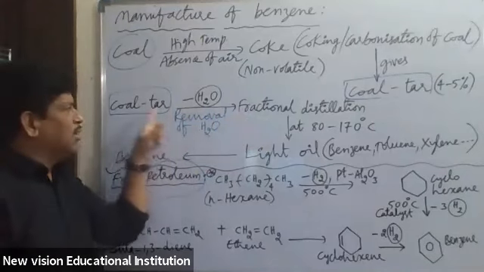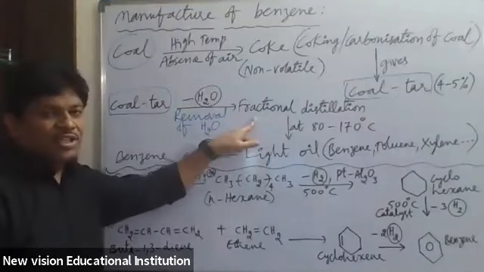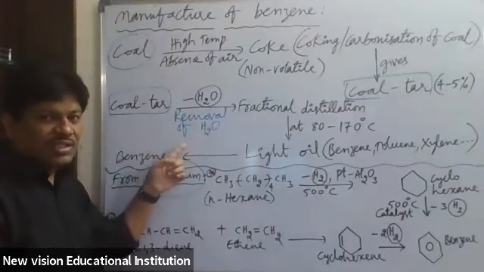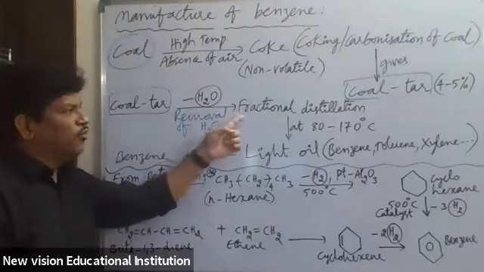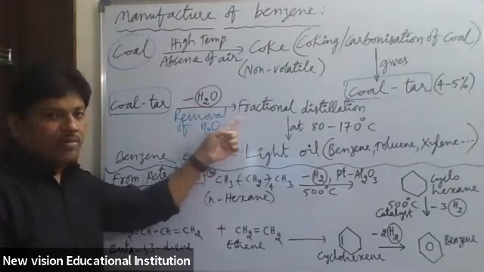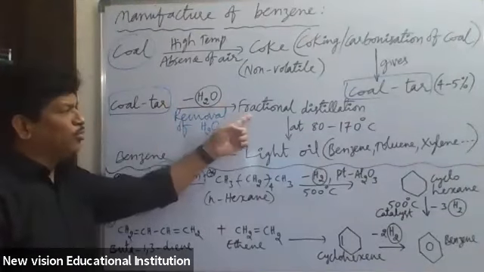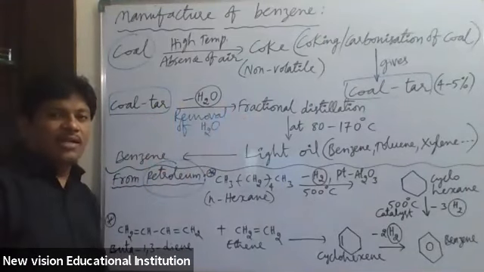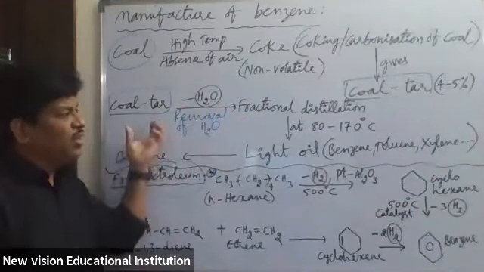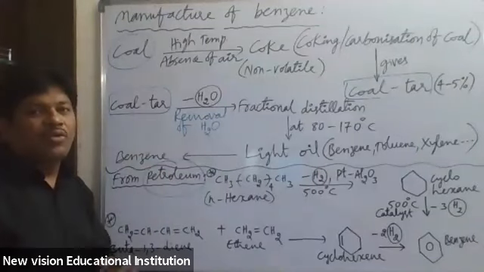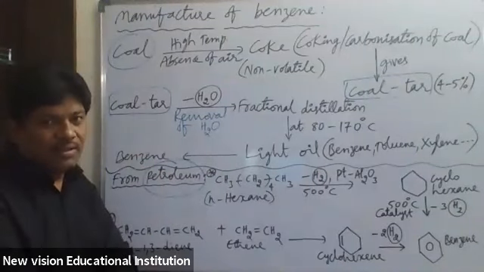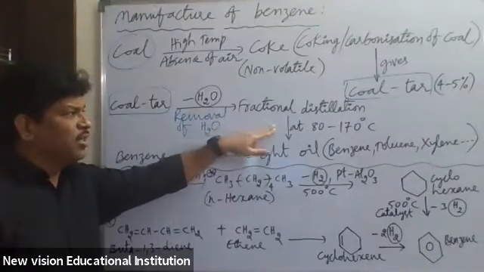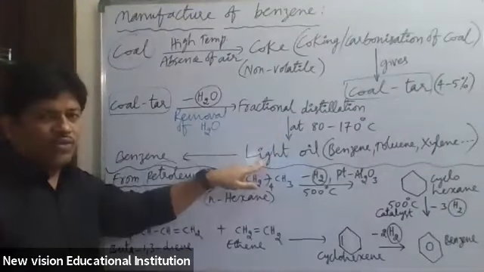Before subjecting coal tar to fractional distillation, we should remove the water first. Why is coal tar subjected to fractional distillation? Because it contains many fractions. The many fractions of coal tar should be separated from one another. That is called fractional distillation. So at different temperatures, we get different types of oil.